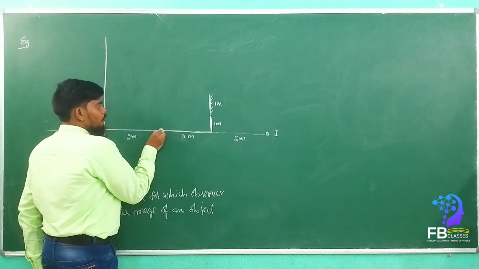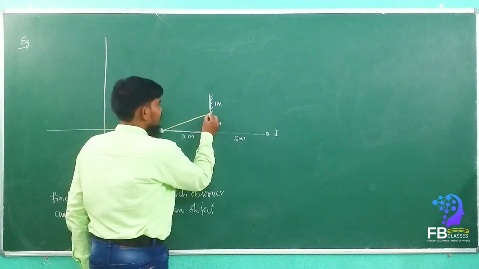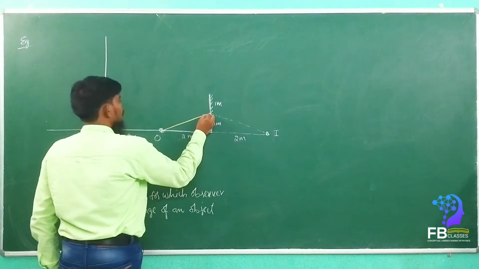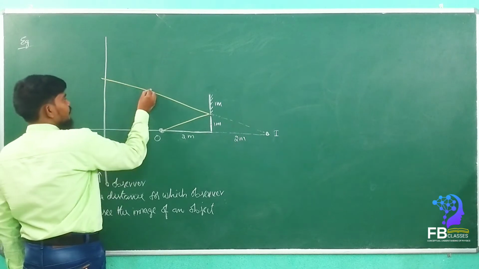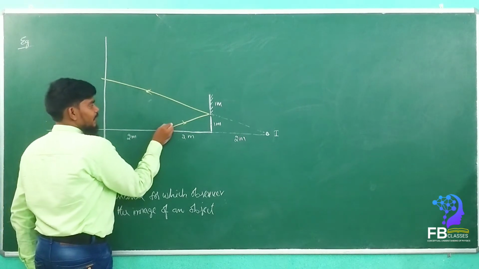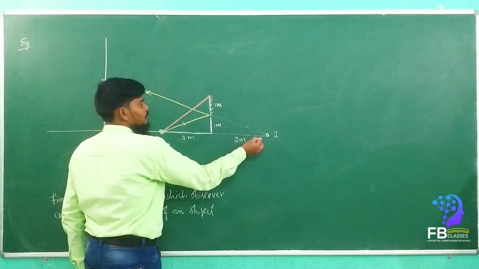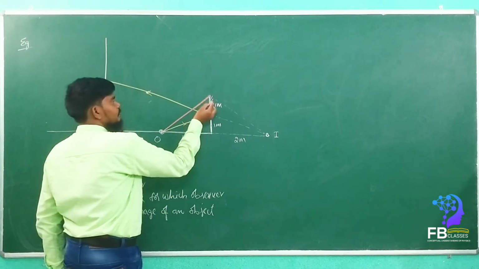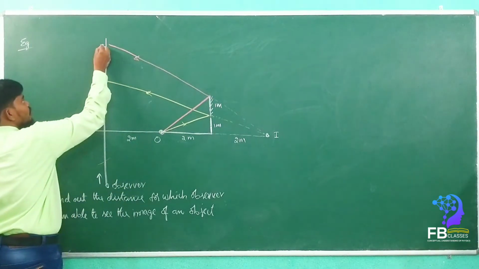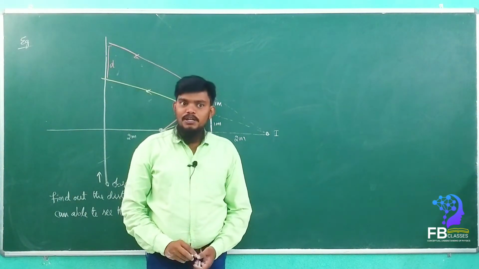Now how to find the field of view? The first ray we take to the bottom of the mirror. So this is the first ray. The second ray we take so that it meets the top of the mirror. So this is the second. This distance, consider it as D, is the field of view.